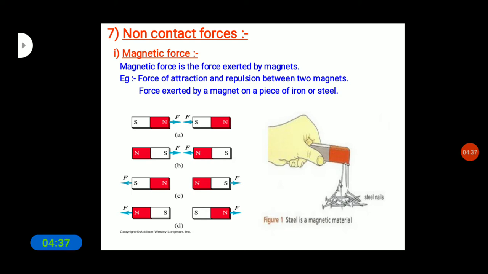When you take an iron piece or steel near the magnet, it gets attached to the magnet, so the force is exerted. So these are the two examples of how force gets exerted when two magnets come near each other. This is one of the non-contact forces: even without touching each other, the force of attraction acts.